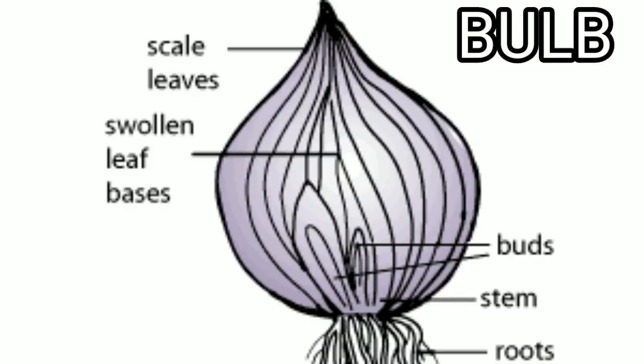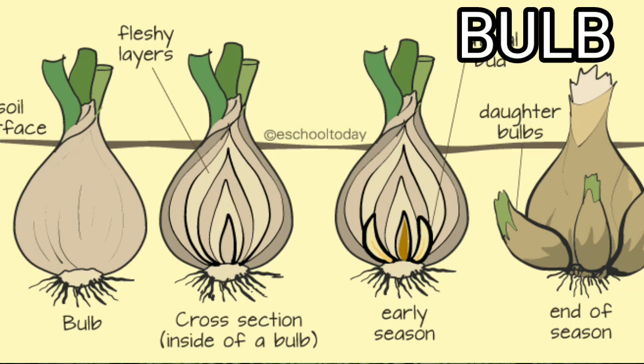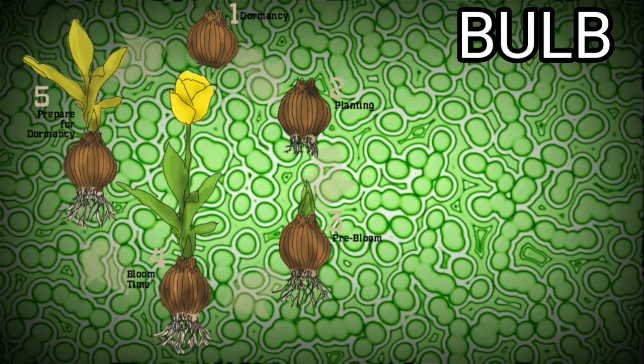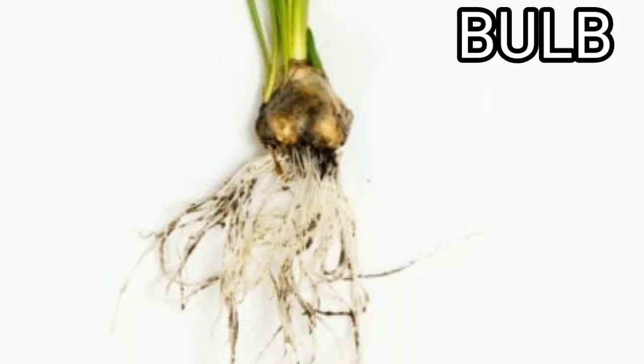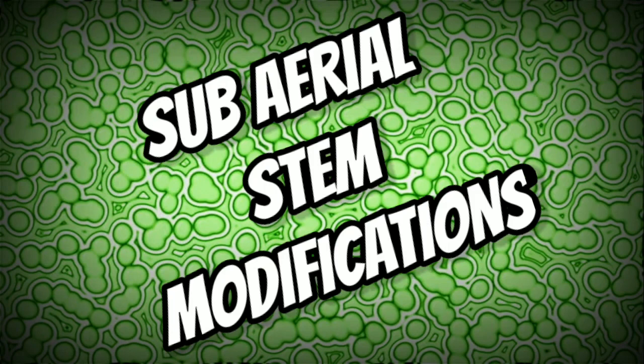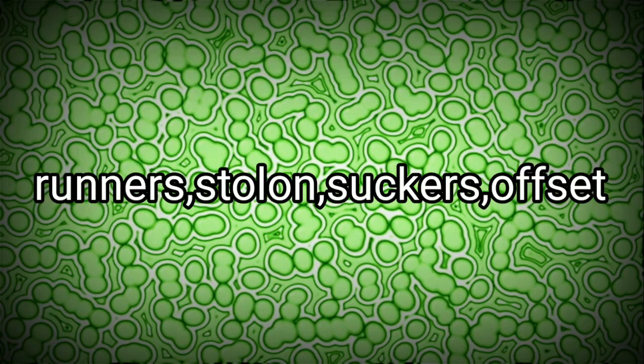Bulb is an underground modified stem consisting of a shortened convex stem with a terminal bud and also numerous fleshy storage leaves. The bulb contains axillary buds that can grow into new plants. Examples are onion, tulip and also Allium species. Subaerial stem modifications: the subaerial stem modifications like runners, stolons, suckers and offsets function as units of vegetative reproduction.